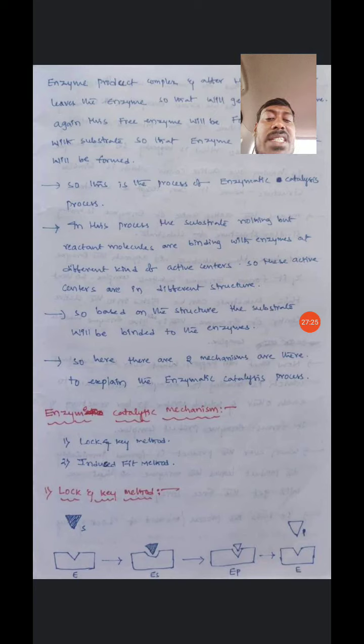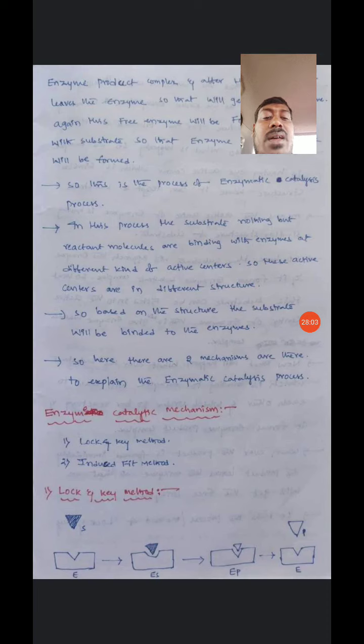In this process, the substrate, that is the reactant molecules, binds with enzymes at different kinds of active centers. These active centers have different structures, and based on the structure, the substrate will be bound to the enzymes.